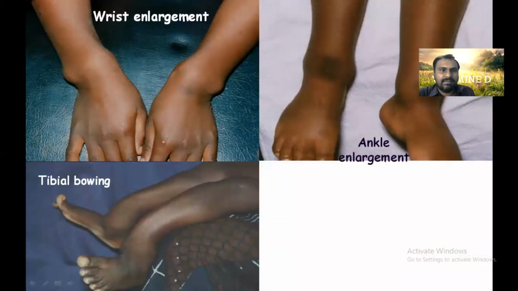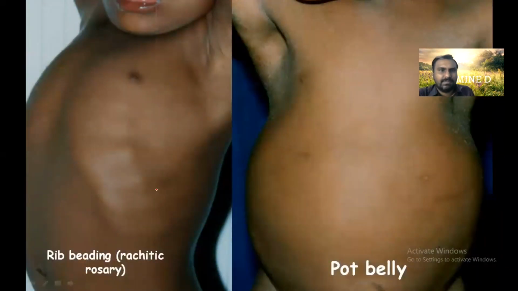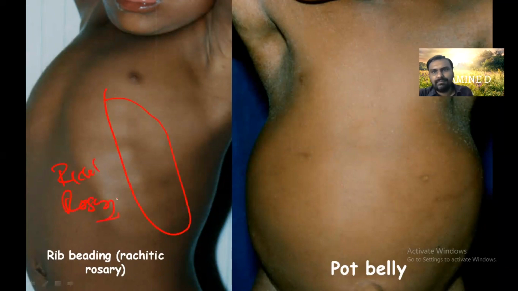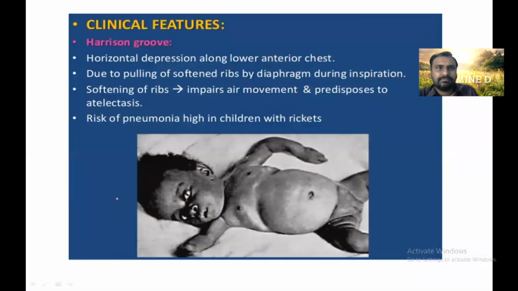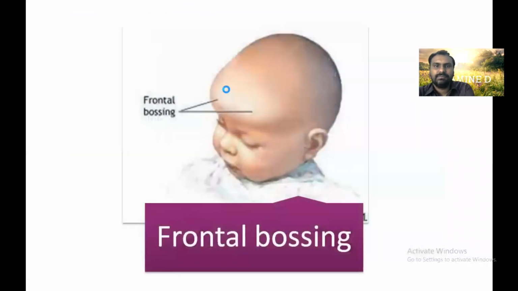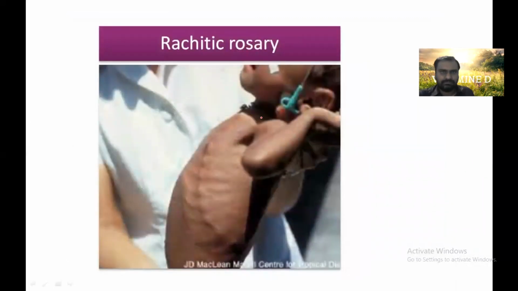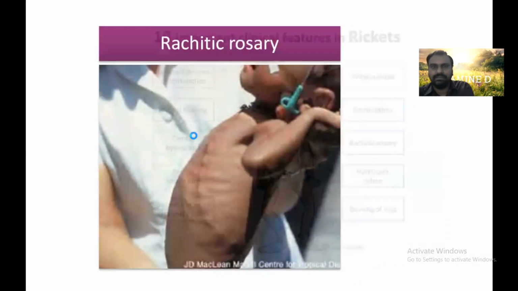So there is a wrist enlargement, and tibial bowing is there. And you can see the beaded appearance at the costochondral junction. This is called the ricketic rosary. Pot belly shaped abdomen and Harrison sulcus, due to pulling of the softened ribs by the diaphragm during inspiration. So frontal bossing is there, craniotabes. All are the features of vitamin D deficiency. You can see again the beaded appearance, that is called ricketic rosary.